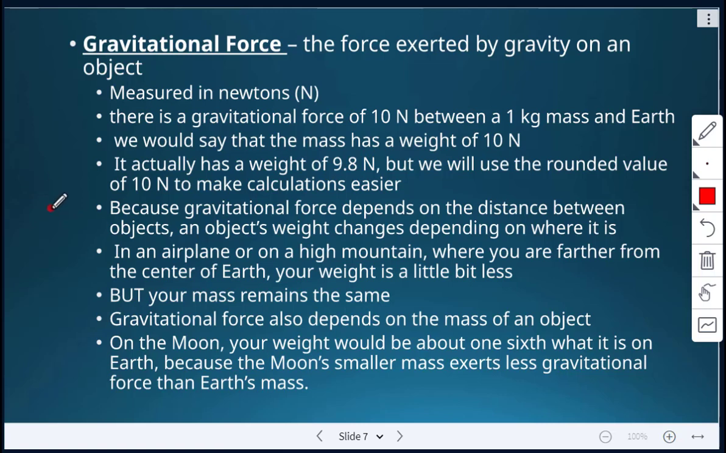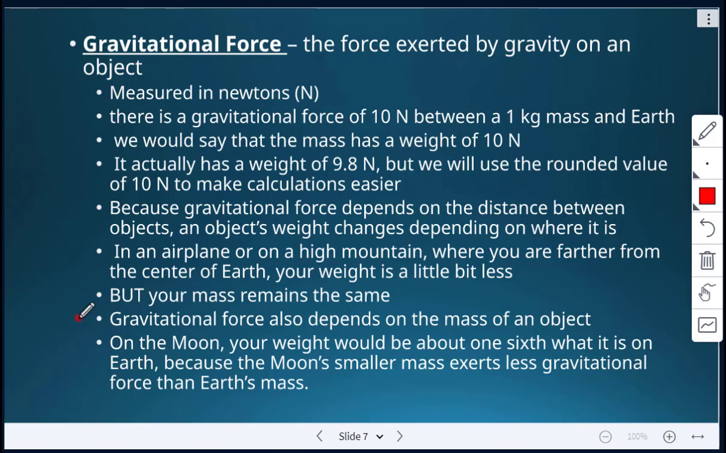So gravitational force depends on the distance between objects. So an object's weight changes depending on where it is. So if you're in an airplane high up in the sky, or if you're on a high mountain, you're farther from the center of Earth, so your weight is a little bit less. Okay, but keep in mind your mass doesn't change. Your mass stays the same.